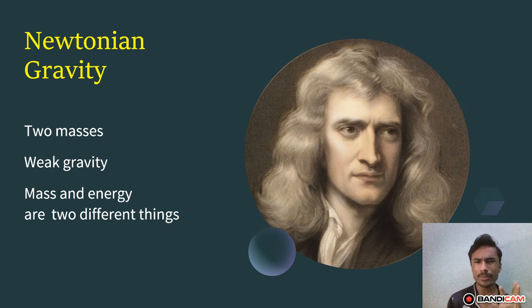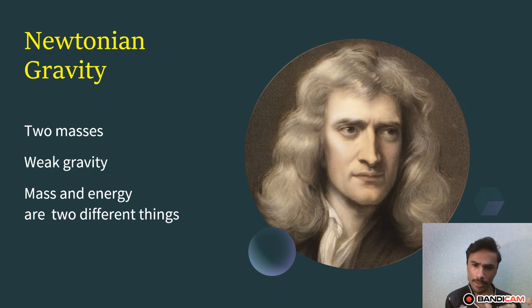Newtonian gravity works in weak gravity, and in very strong gravity regimes it breaks down. If you apply the equations in a very strong gravitational field, they break down. And Newton also told us that mass and energy are two different things.